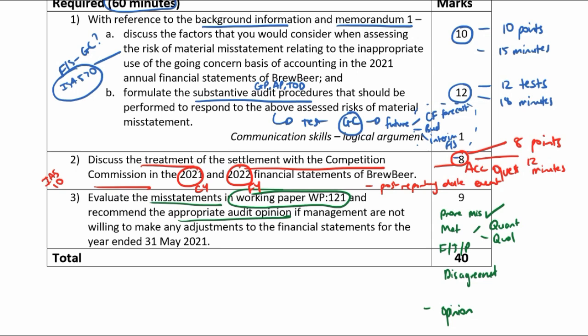So I'm going to have to look at all the misstatements, and my opinion needs to take into account the misstatements that are material in aggregate. We're not just going to look at them on their own. Okay, 9 points here, and you have 13 minutes. Okay, so let's start with 1.